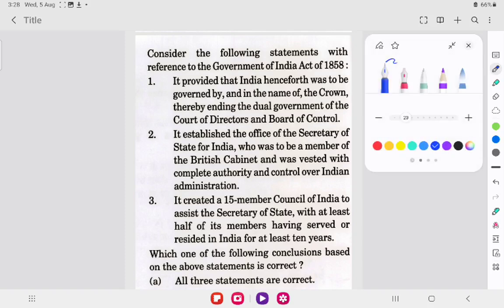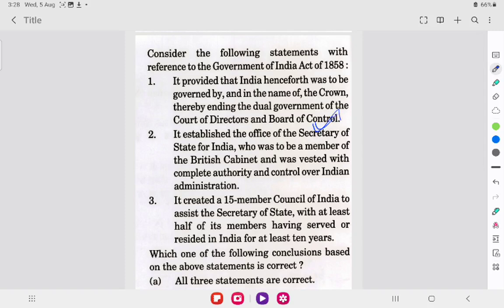This question is, consider the following statements with reference to the Government of India Act of 1858. It provided that India henceforth was to be governed by and in the name of the Crown, thereby ending the dual government of the Court of Directors and Board of Control. Yes, this statement is correct. It established the office of the Secretary of State for India, who was to be a member of the British Cabinet and was vested with complete authority and control over Indian administration. Yes, this is also correct.